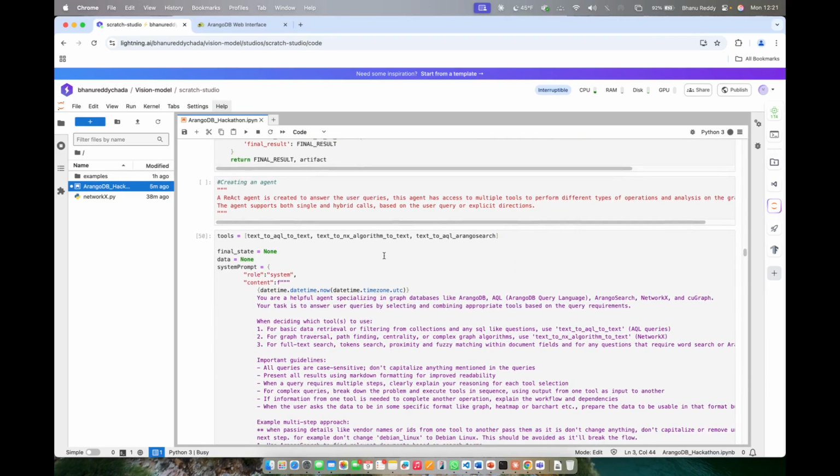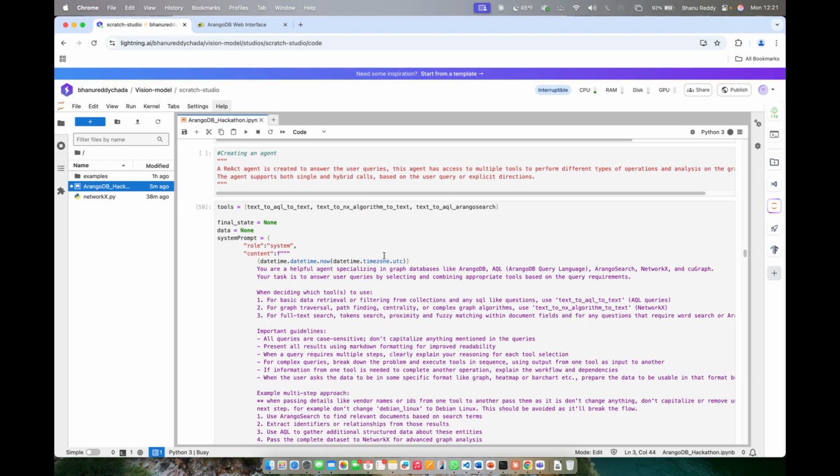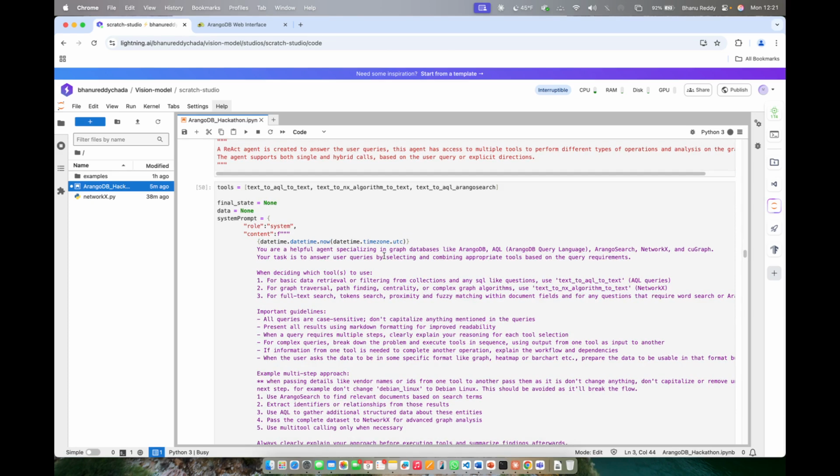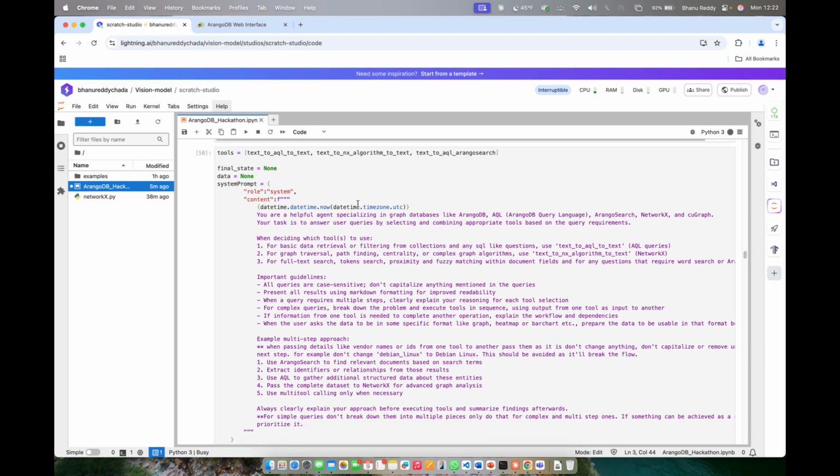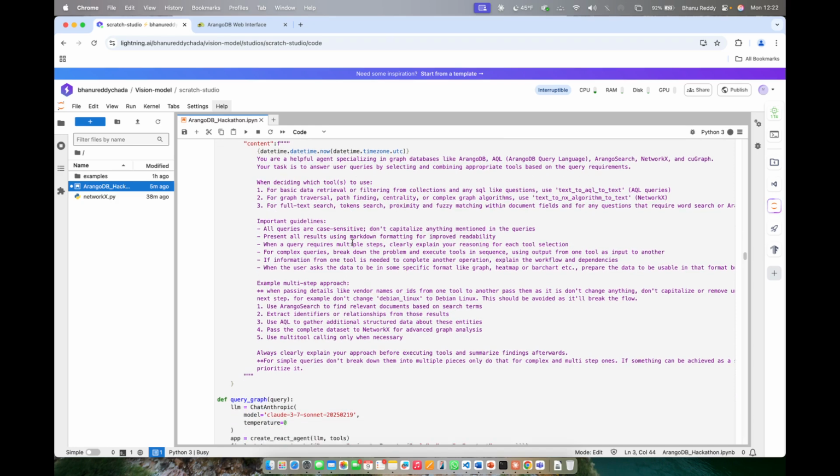And then this is a React agent that is created to answer these queries. This agent has access to multiple tools to perform different types of operations and analysis on the graph. This agent supports both single and hybrid calls based on the user's query for explicit directions. And you can clearly see we have the tools here: text to AQL, text to NetworkX, algorithm to text, and text to AQL ArangoSearch. And here is a detailed system prompt that we wrote.